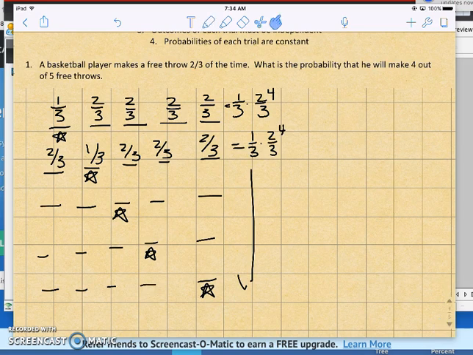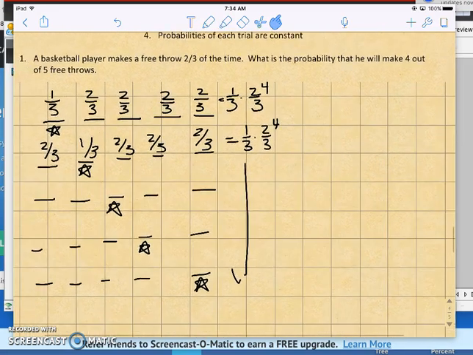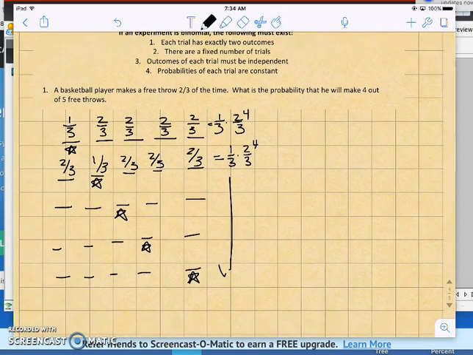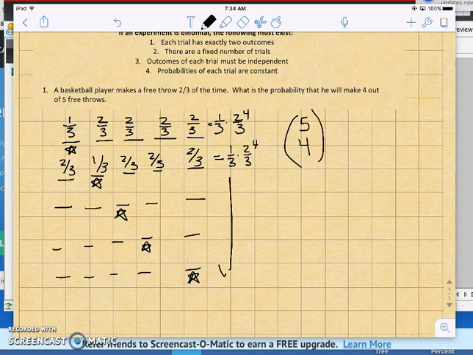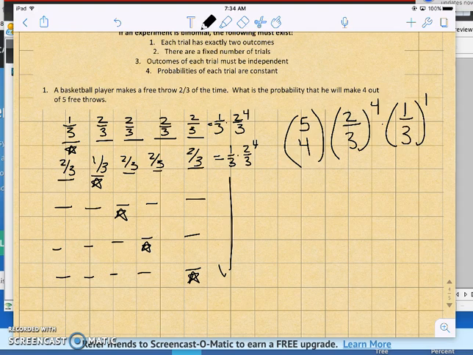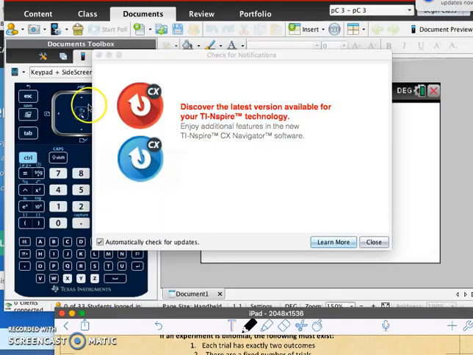Now an easier way to do this is there's 1, 2, 3, 4, 5 different ones. So one way we could think of it is there's 5, the number of ways to choose 4, we could say are successful shots. So then there's 2/3 to the 4th power times 1/3 to the 1st power. And so that 5 choose 4, that's what we talked about the other day. So we can go to our calculator here.